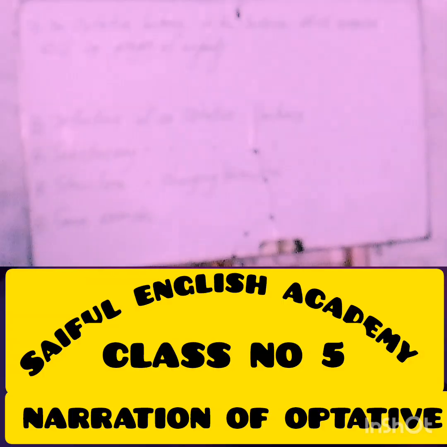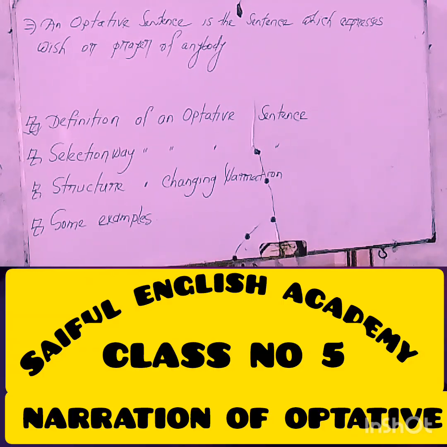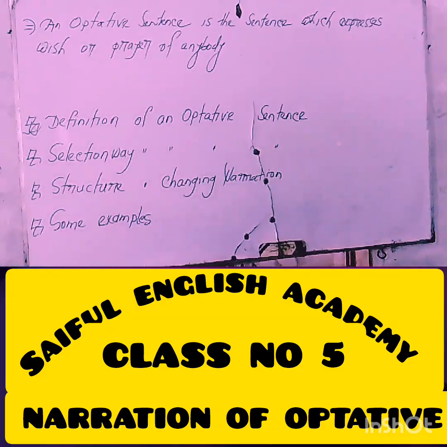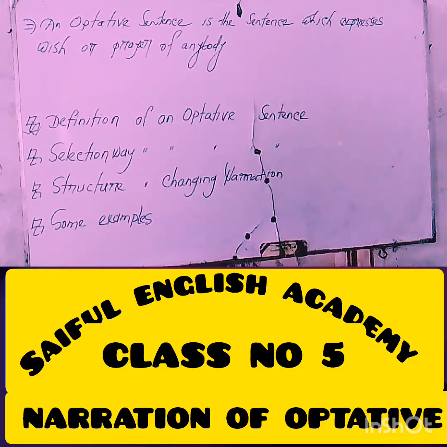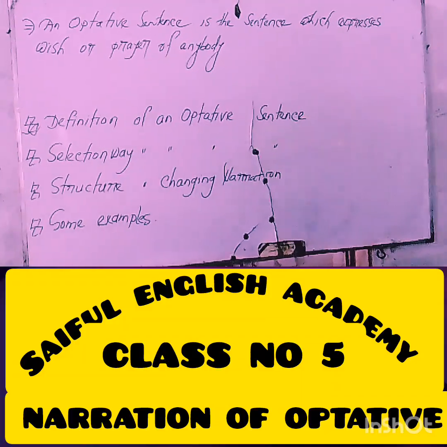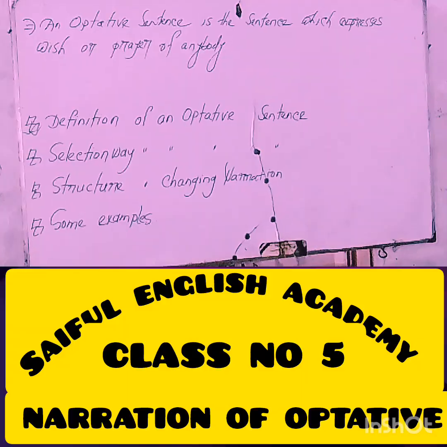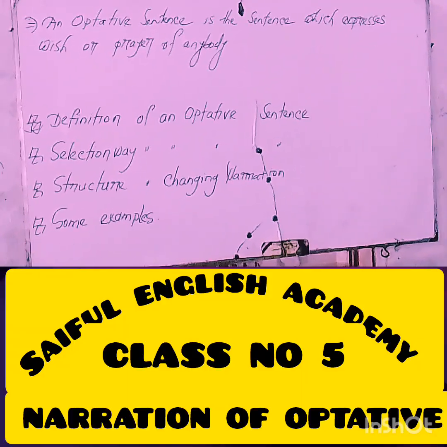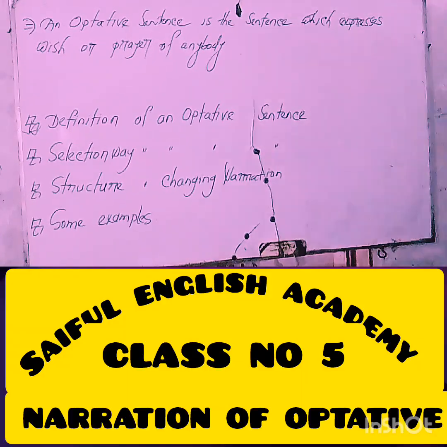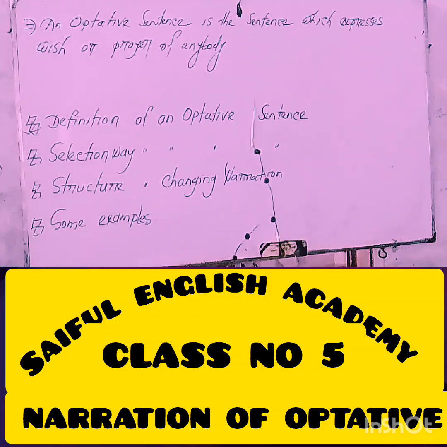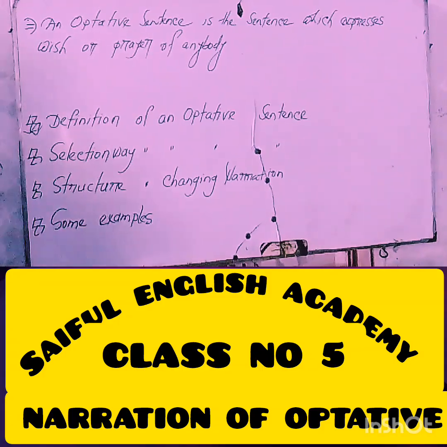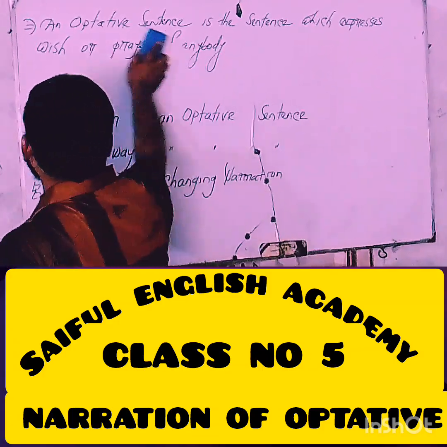If we want to define an optative sentence, we can write or say that an optative sentence is a sentence which expresses wish or prayer of anybody. Have you understood clearly, my dear learners?